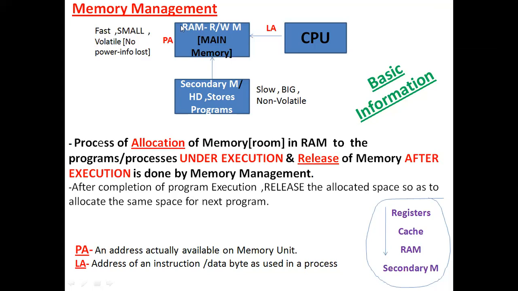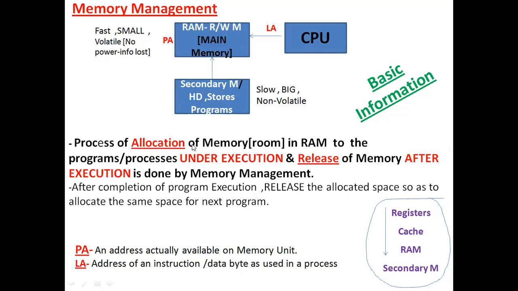This RAM is the primary memory, also called read-write memory or main memory. When compared to the hard disk, RAM is much faster, but it is smaller in size. The size of RAM will be much smaller when compared to the size of a hard disk or pen drives, etc. And this RAM is basically a volatile memory.